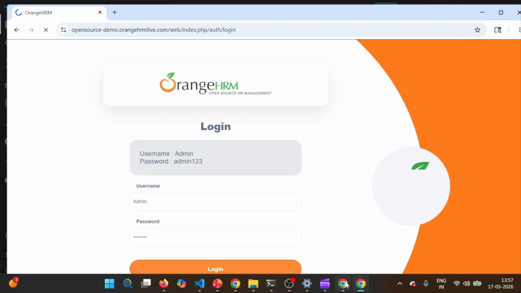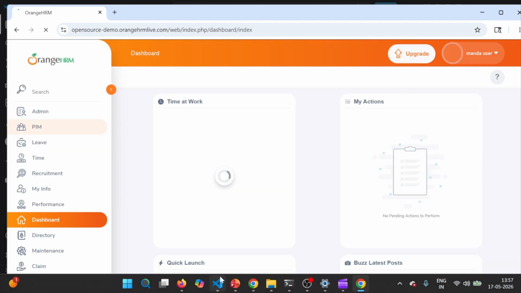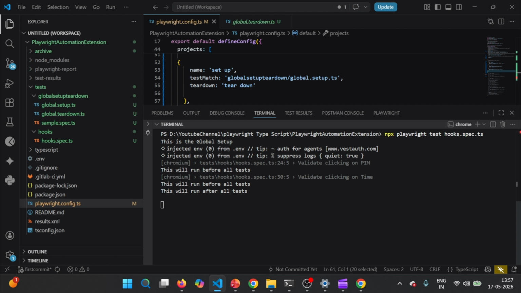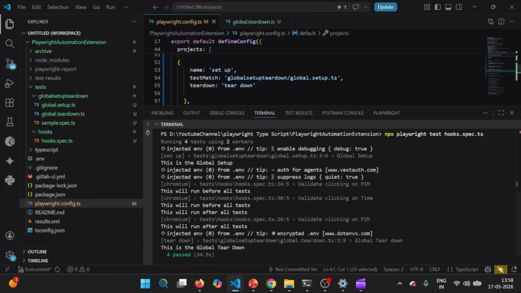So both the test cases are running in parallel. We can notice it from here. Let it execute, and then we'll come to this particular screen and I'll show you the log. So you see, this is global setup, which is executed only once.